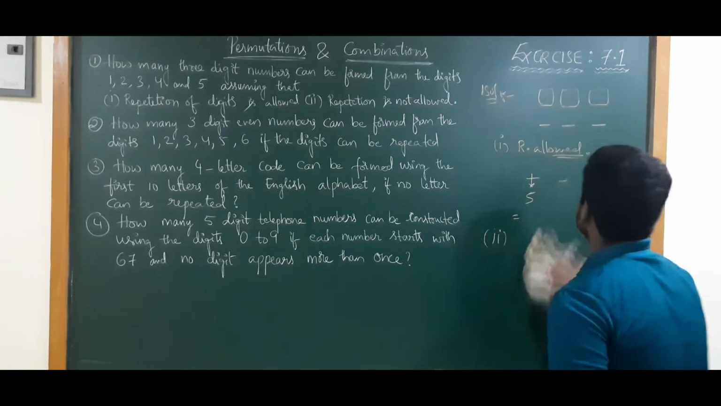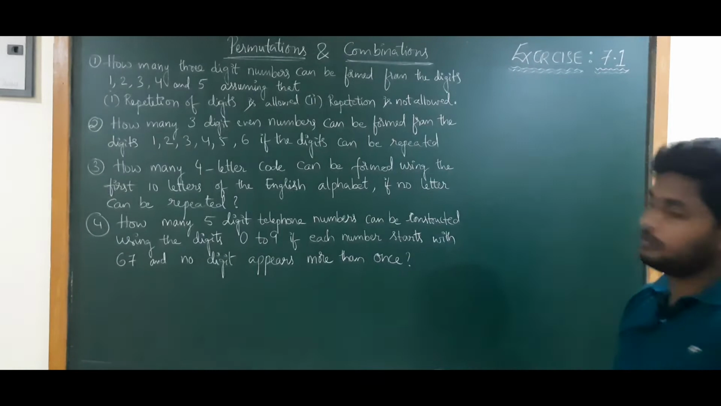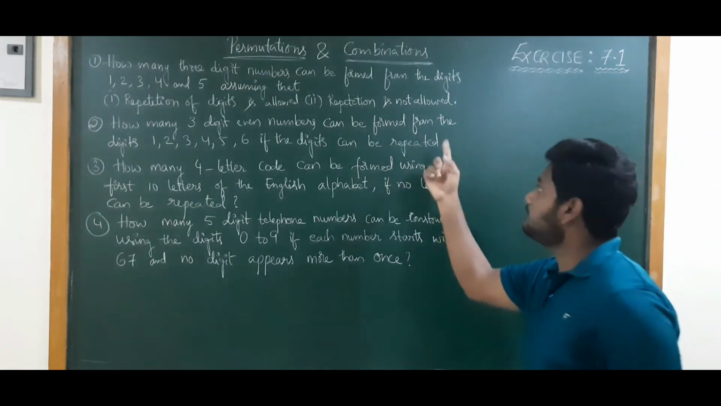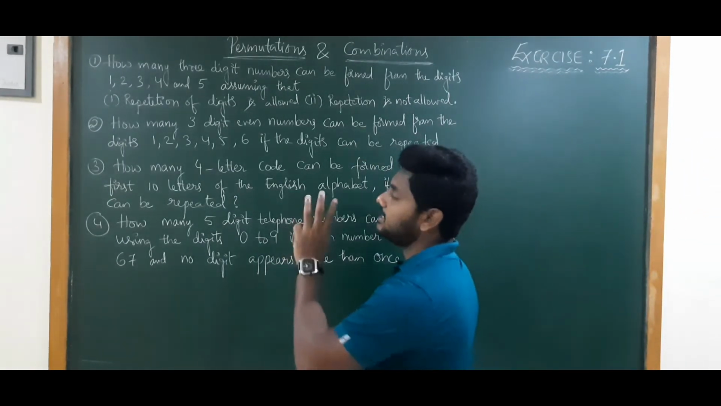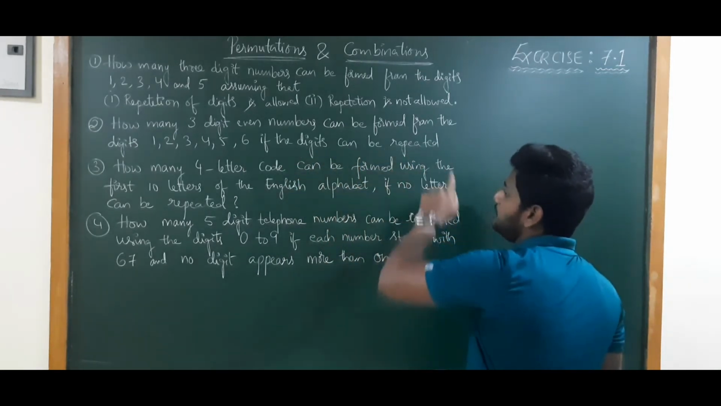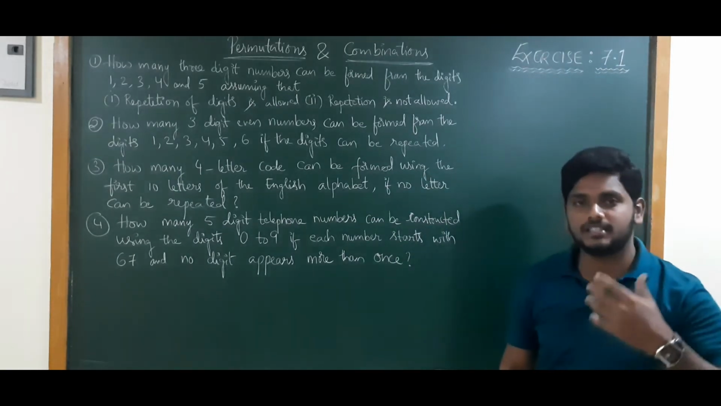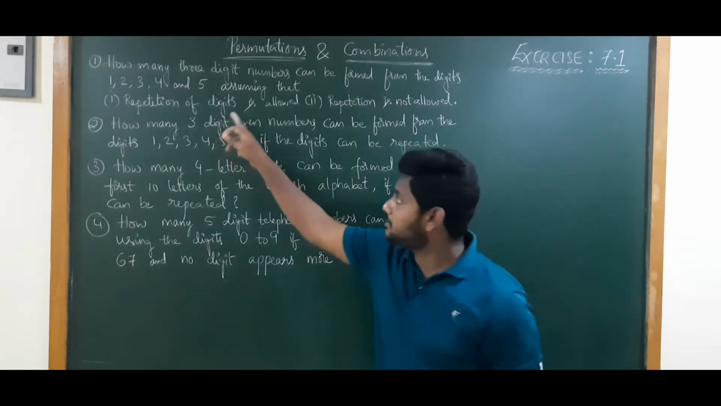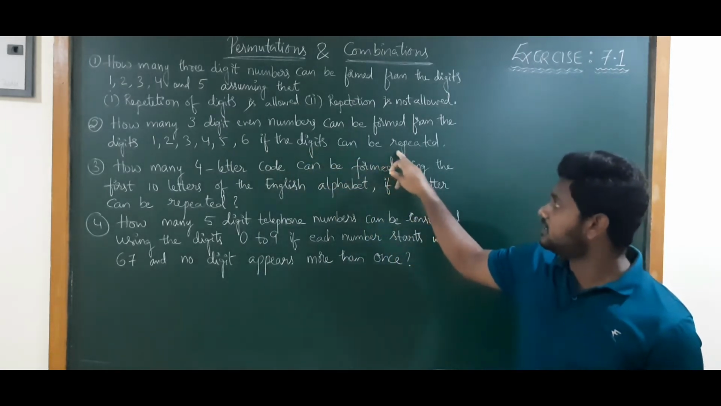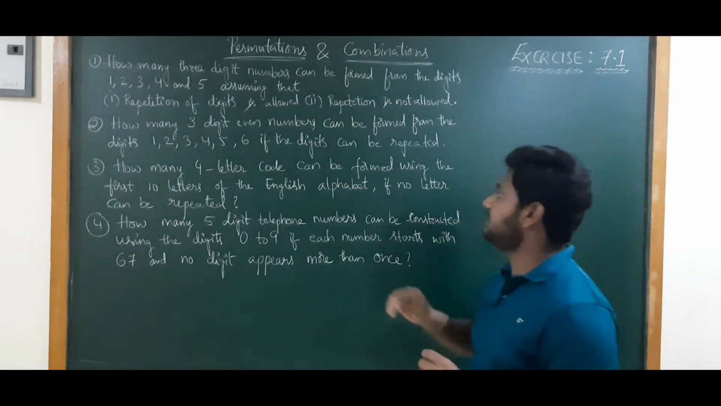Next, second one. Second solution: how many 3-digit even numbers can be formed if digits can be repeated? "If digits can be repeated" means they only said that repetition is allowed. Here they mentioned it separately, but in this question only they have mentioned it. So those cases we need to identify carefully.